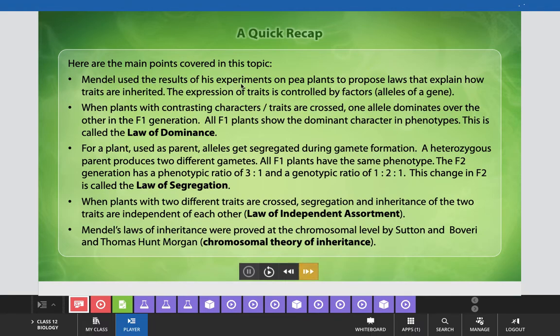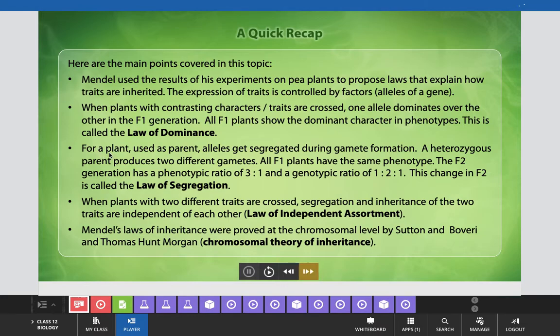Mendel used the results of his experiments on pea plants to propose laws that explain how traits are inherited. The expression of a trait is controlled by factors, and these factors are called alleles of a gene. When plants with contrasting characters or traits are crossed, one allele dominates over the other in the F1 generation, due to which all F1 plants show the dominant character in phenotype. This is called the law of dominance, which is the first law of genetics or first principle of inheritance.